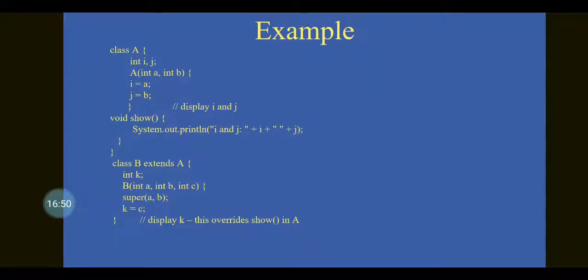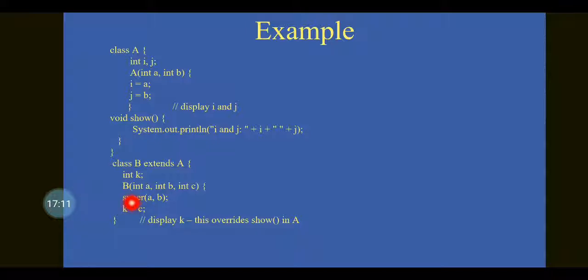Let us have an example. Here class A has int i, int j, and A() is the constructor, and show() is the method, and class B extends A with int k, and here B() is the constructor. Here we are going to use the keyword super.